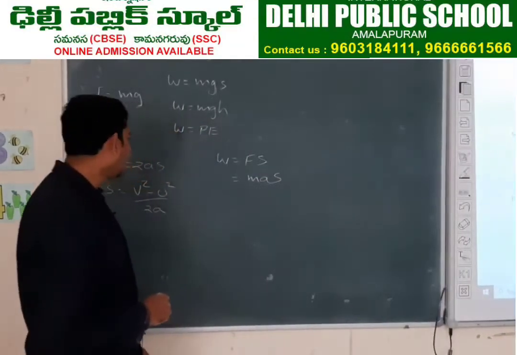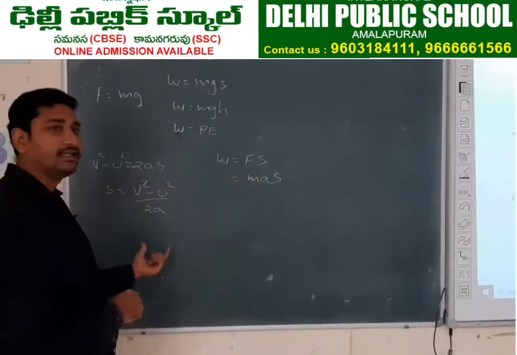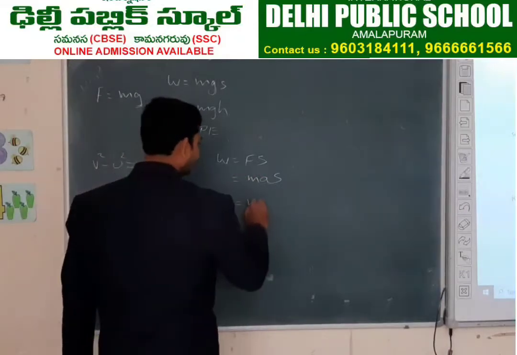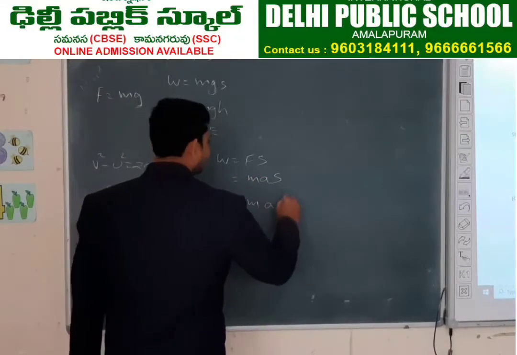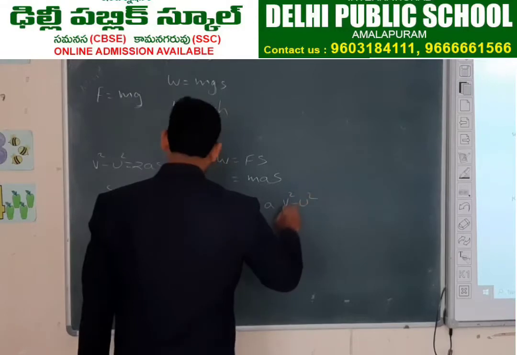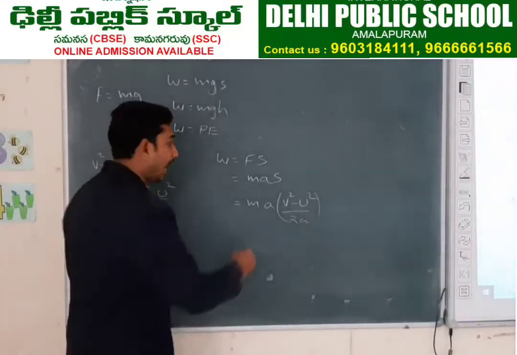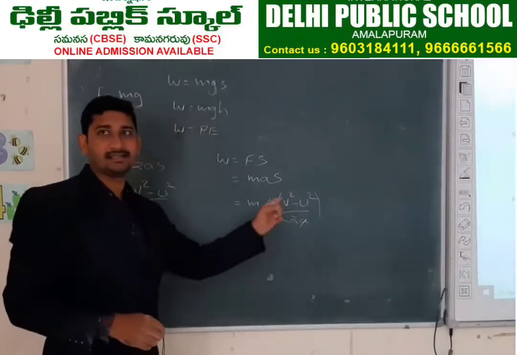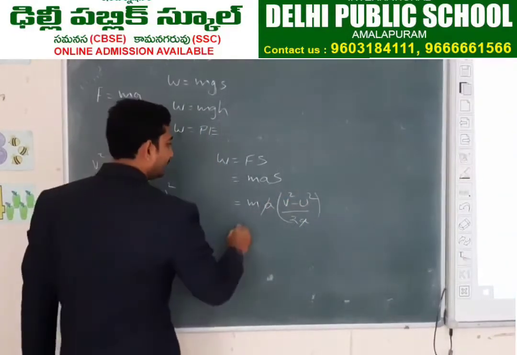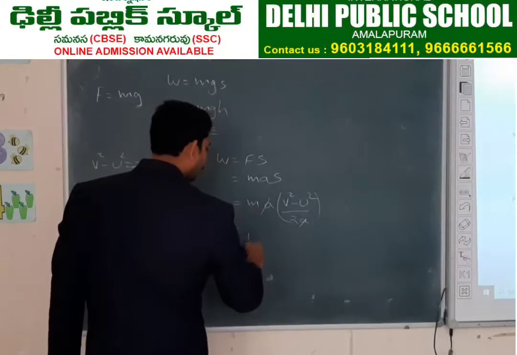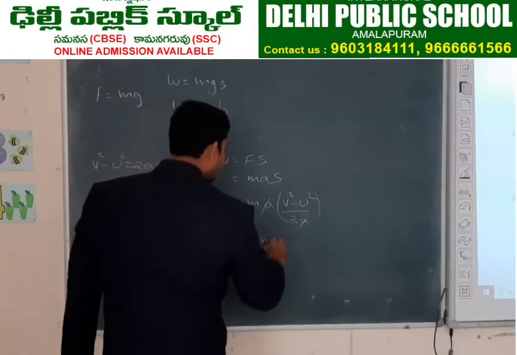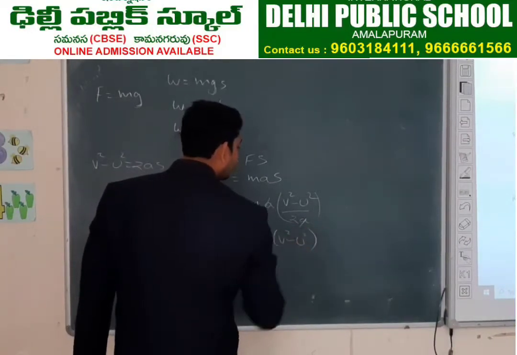So I am writing W as m a s, and in place of s, I am writing this equation: m a into v square minus u square by 2a. a and a cancel each other. So I am writing 1 by 2 m into v square minus u square.